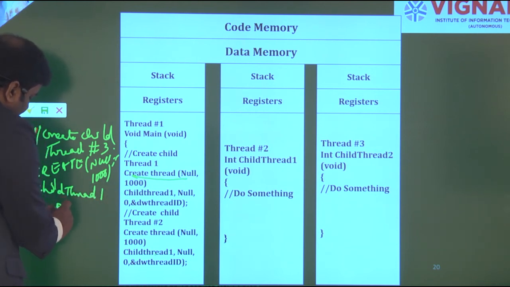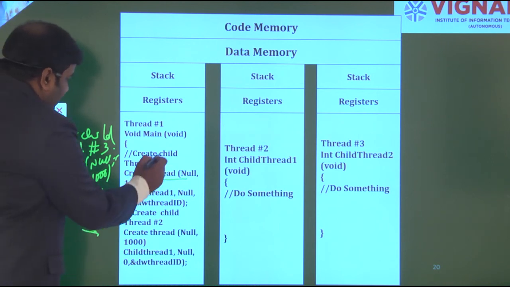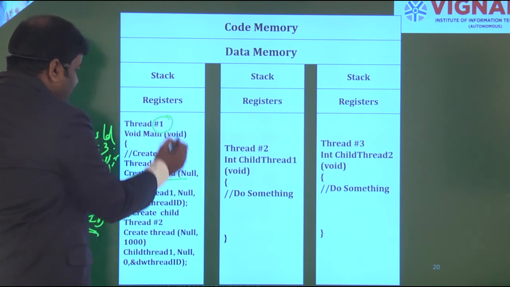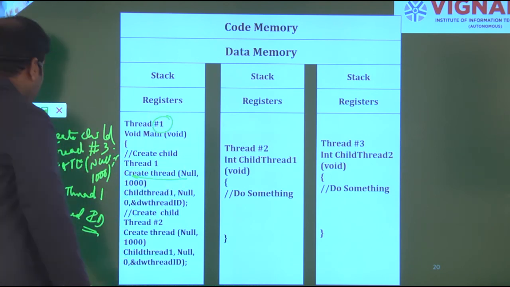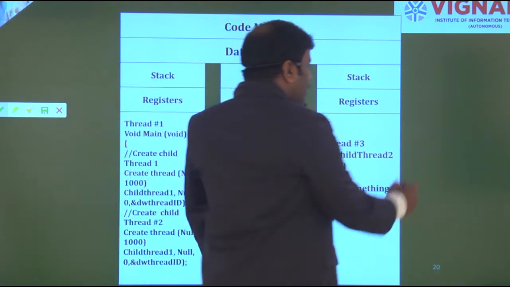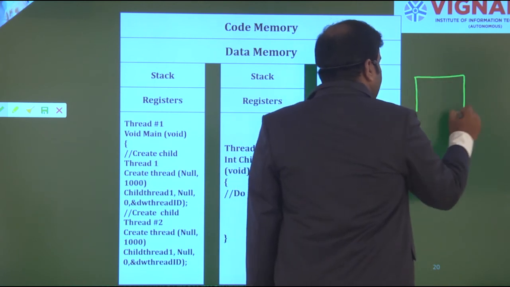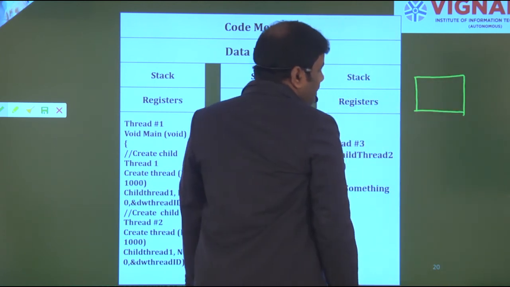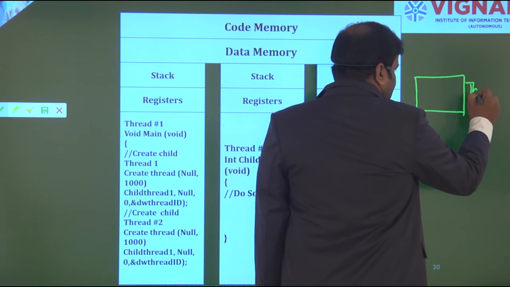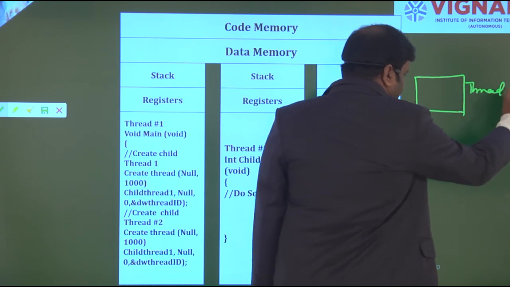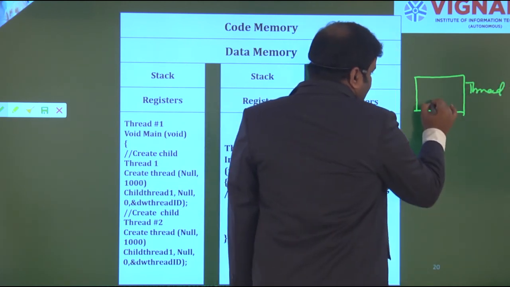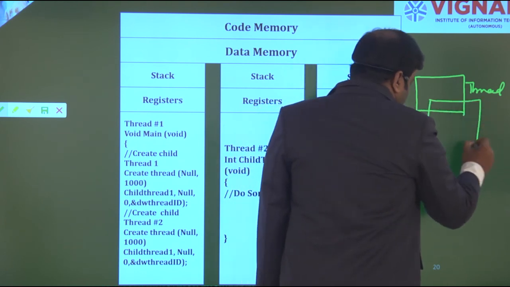Then again it has to read the ID of child thread 1, this one. Why? Because for executing the entire operation, I have written one program over here itself. So this particular thread, let it be 1, has to be operated in thread 2.